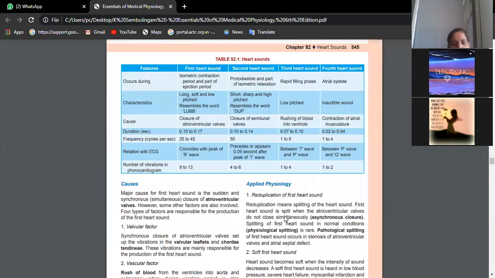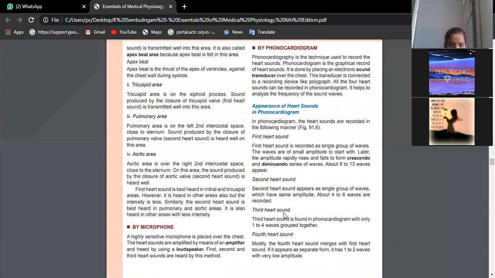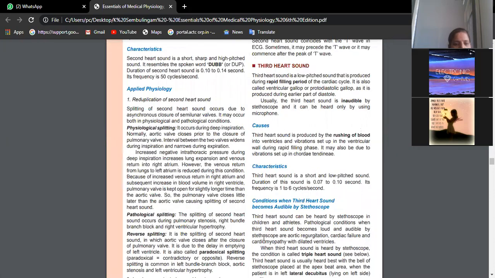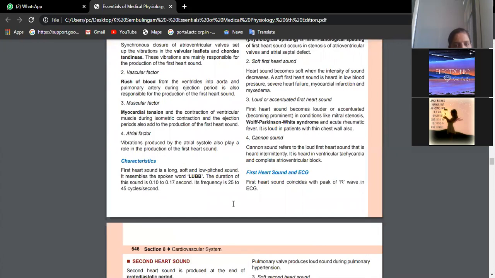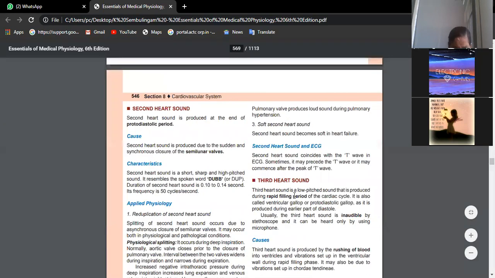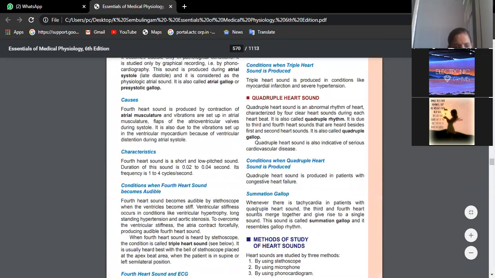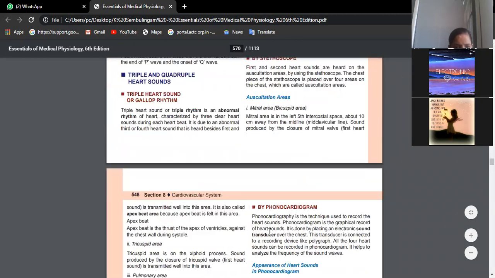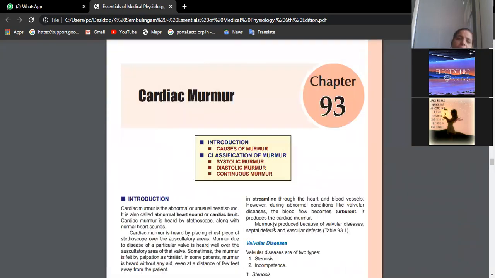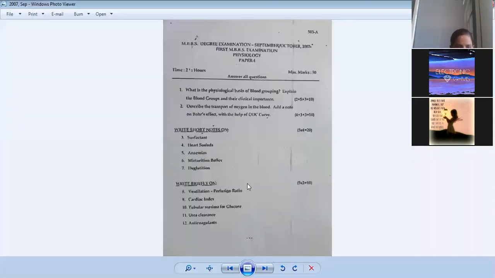Okay, in fact, if you want, you can give a few clinical things also, though it is only a 5 marks question. Anyhow, you will learn that also in another answer. I will tell it once it comes, when I am discussing the cardiac cycle. Okay, then let us go with the next answer.